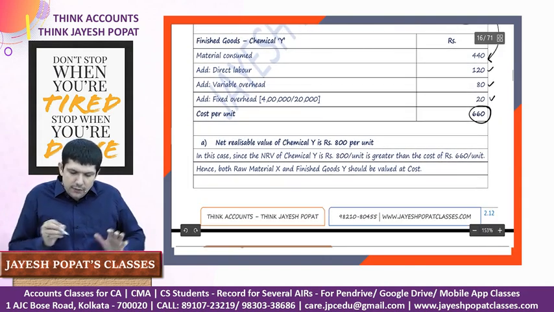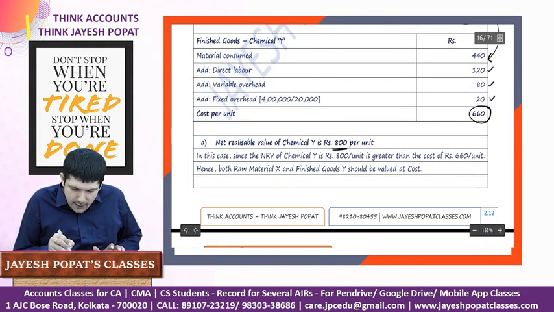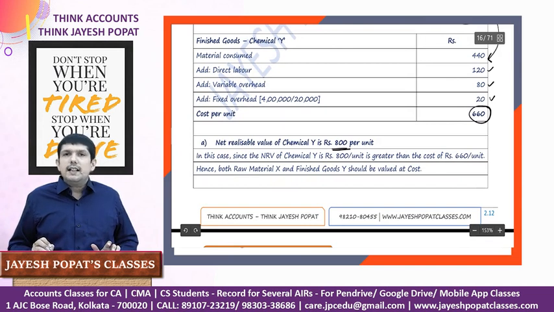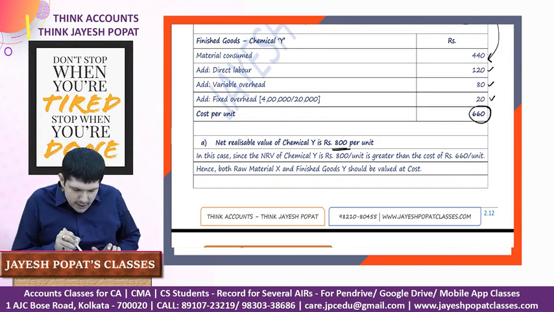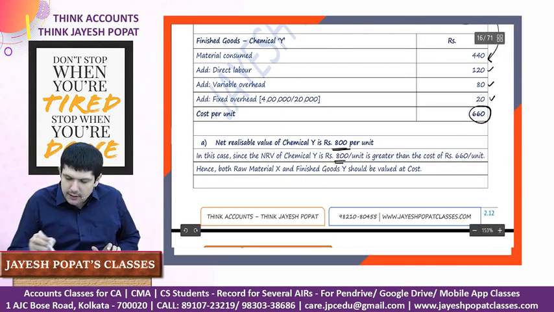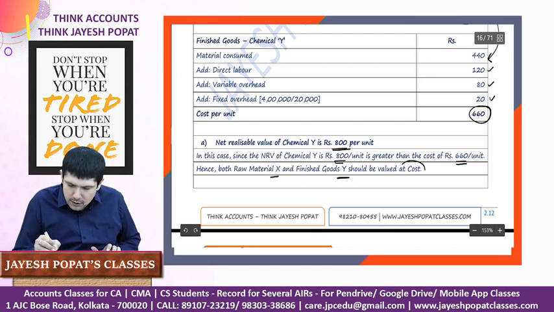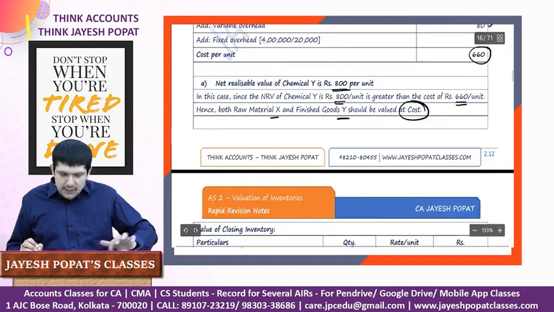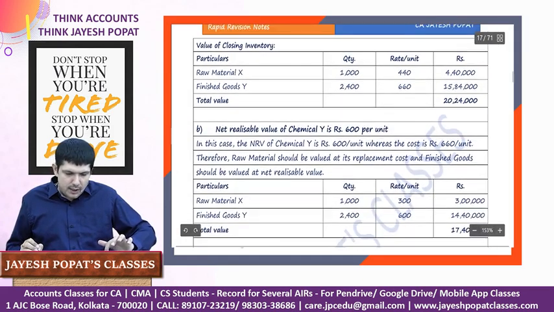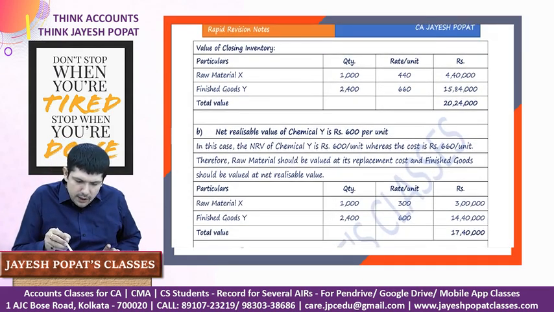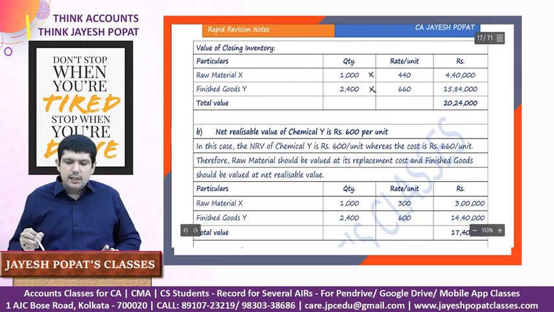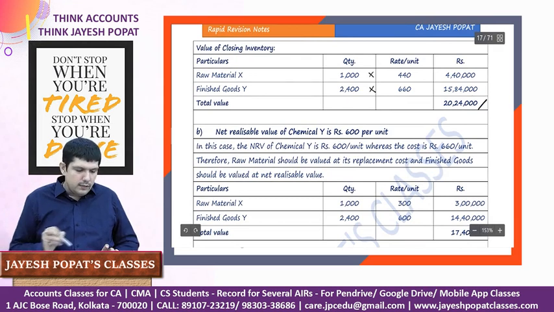So 660. So in the first case, if the net realizable value is 800, the finished goods is selling at profit. So in this case, NRV of chemical Y is 800, which is greater than the cost of 660. Hence, both raw material and finished goods should be valued at cost. So this is the total value, 1000 into 440, which is the cost, and 2400 units into 660, which is the cost. This is the total value of the inventory.